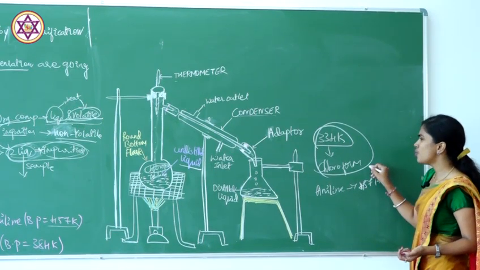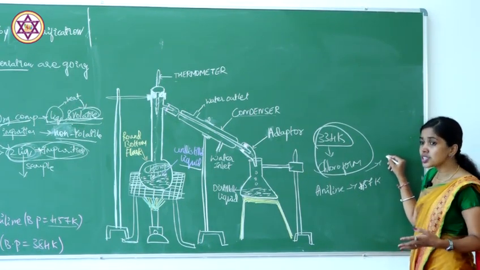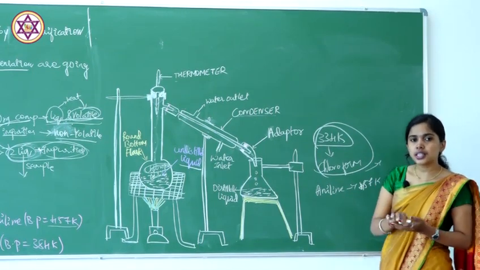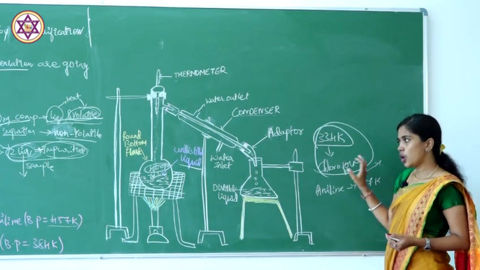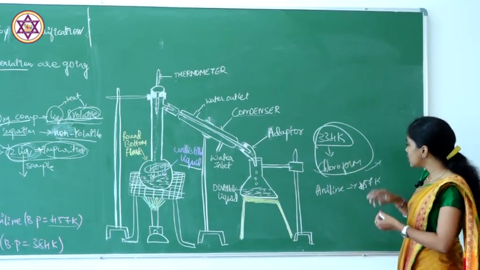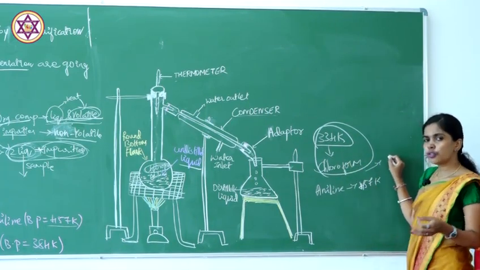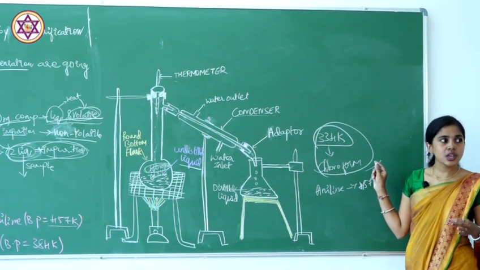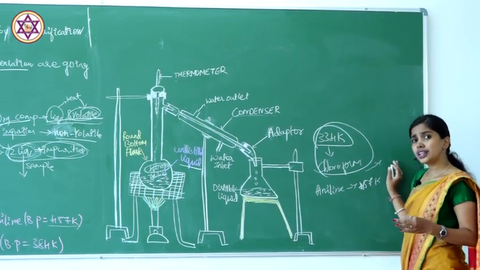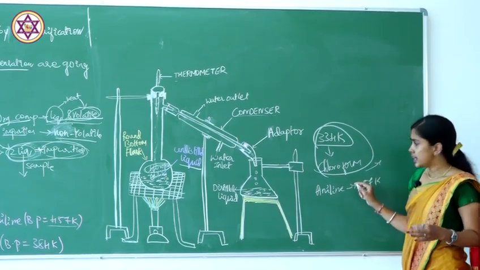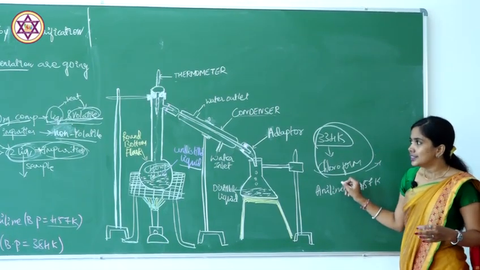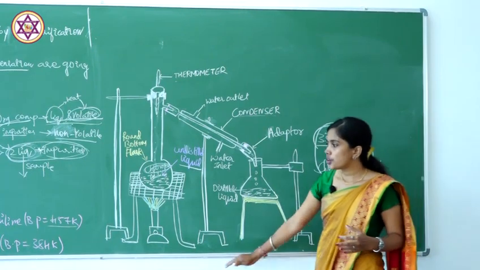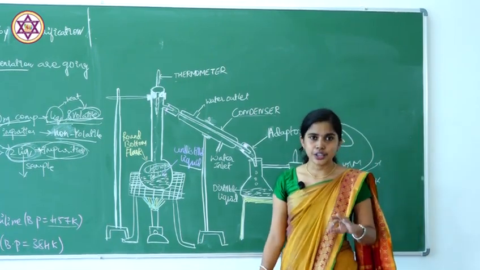In between, we also get some slight vapors. Those vapors we call impure vapors, and we either discard them or repeat the process. If you do repeated distillation, we get the pure compound, that is, a pure form of chloroform and a pure form of aniline. This is the process that takes place in distillation.